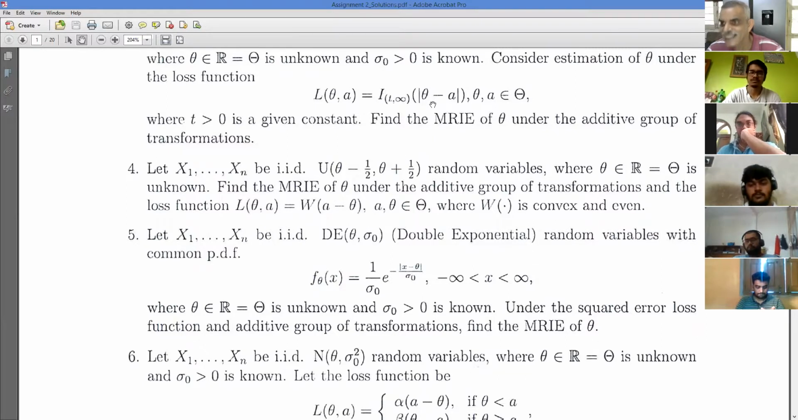My problem would be invariant only when the loss is of the type W of a minus theta. I could not have written it here as theta by a or a by theta, because then my problem doesn't become invariant. It has to be a function of a minus theta only. It is a function of a minus theta because t is given to you.